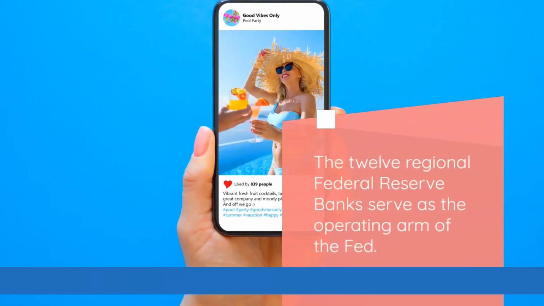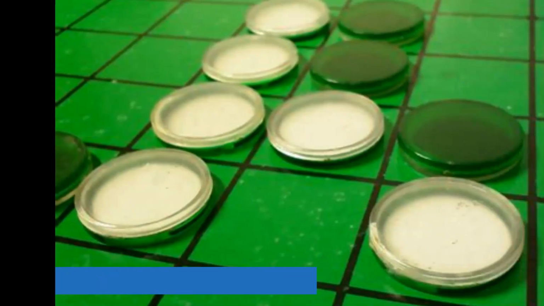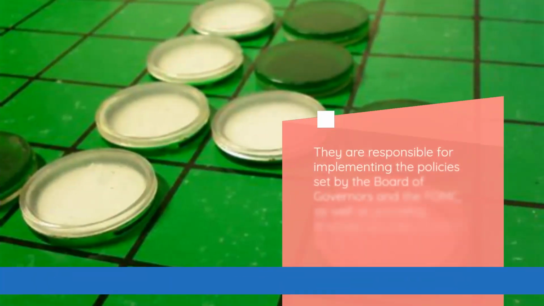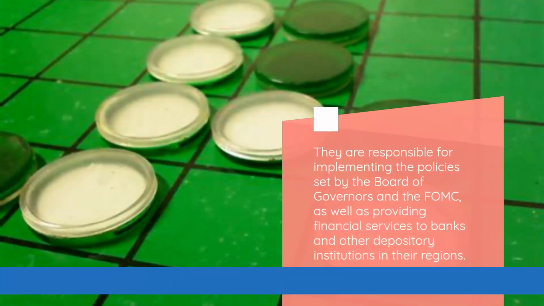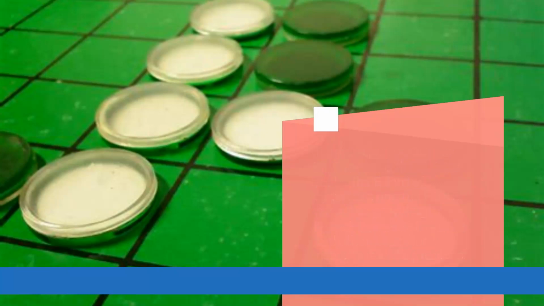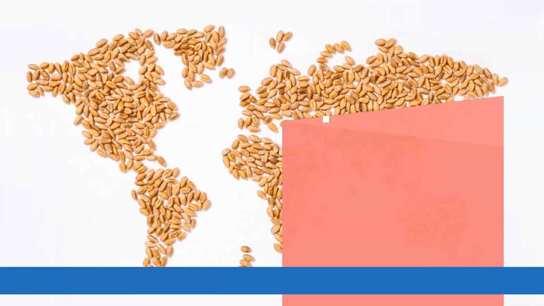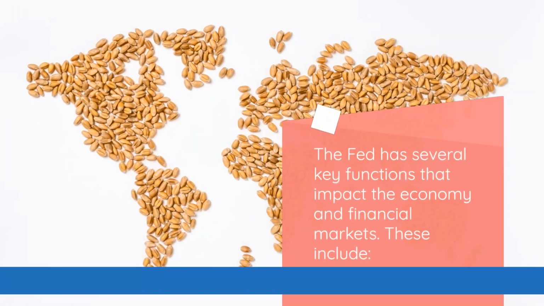The 12 regional Federal Reserve Banks serve as the operating arm of the Fed. They are responsible for implementing the policies set by the Board of Governors and the FOMC, as well as providing financial services to banks and other depository institutions in their regions. The Fed has several key functions that impact the economy and financial markets. These include